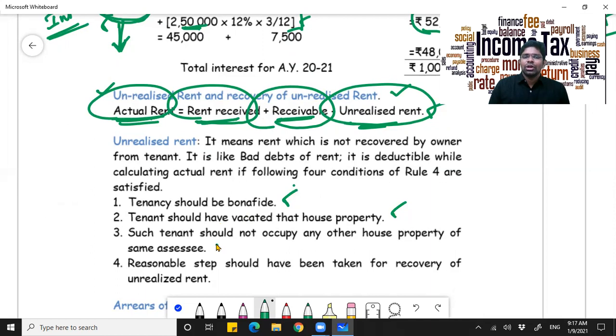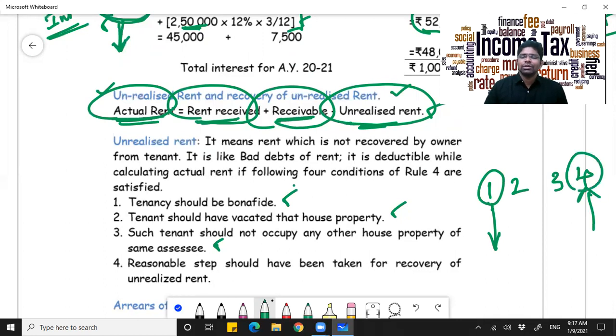Then such tenant should not occupy any other house. Now you have 4 houses. In the first house, he vacated abruptly, he ran away. Now again he came and occupied your 4th house. So you cannot consider the rent which has not been paid by him as unrealized rent in the first house case. If he is occupying another house of yours without paying the rent, for income tax purposes, it will not be treated as unrealized rent.